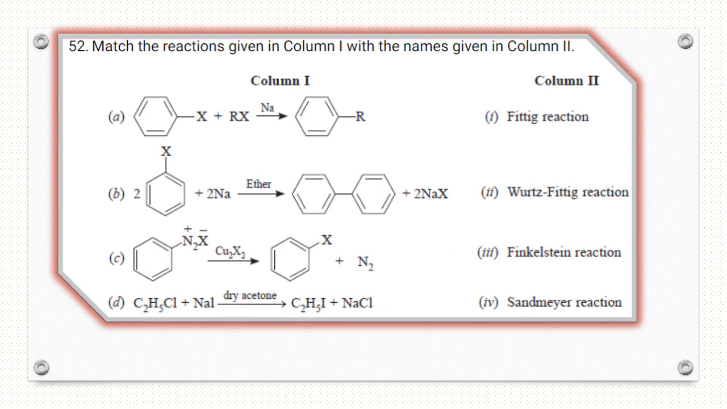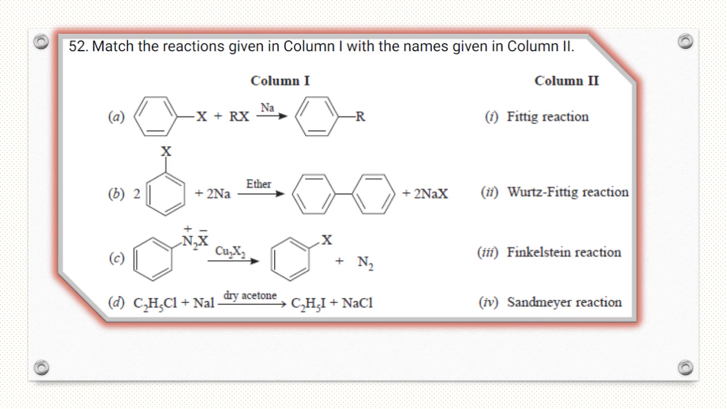Match the following. Here this is aryl halide reacting with alkyl halide. We get an alkyl benzene. This is for Wurtz-Fittig reaction. So A is second. In second, aryl halide reacts with sodium in presence of dry ether. We get a diphenyl, that is Fittig reaction.